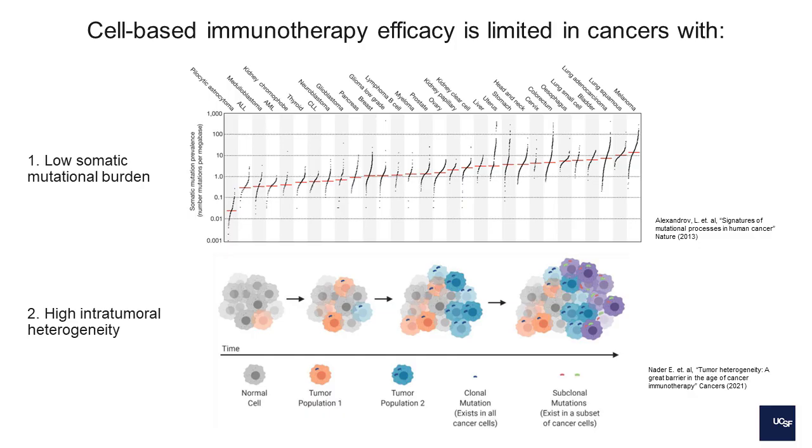So a very common problem with cell-based immunotherapy is that it is very limited in cancers with low somatic mutational burden and high intratumoral heterogeneity. These tumors include glioblastomas, low-grade gliomas, medulloblastomas, and many other cancer types as well. These immunotherapies actually work very well in cancer types with high mutational burden, such as melanomas. But in those with many subclones and a divergence of evolutionary trees, you have these subpockets where neoantigens either don't exist or express at very low levels.